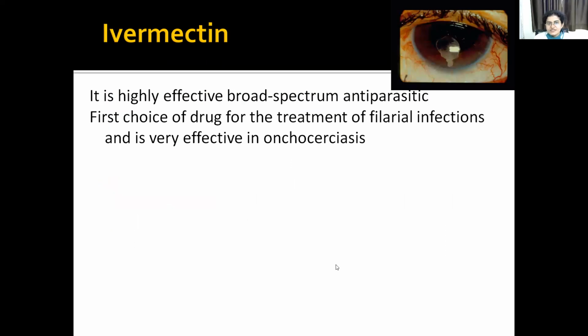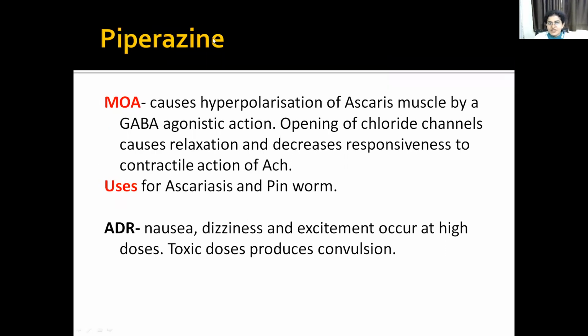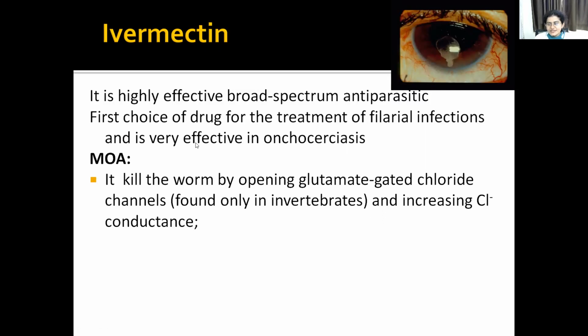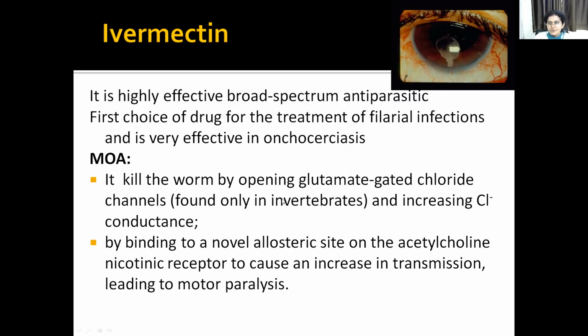Remember this drug piperazine has a GABA mimetic action, and ivermectin opens the chloride channel by opening the glutamate gated chloride channels. So it binds to the allosteric site on the nicotinic acetylcholine receptor and also it causes sustained contraction of the muscles and that leads to motor paralysis.